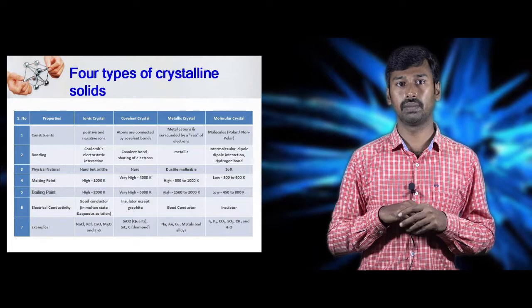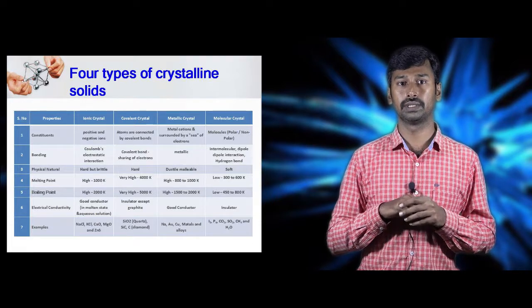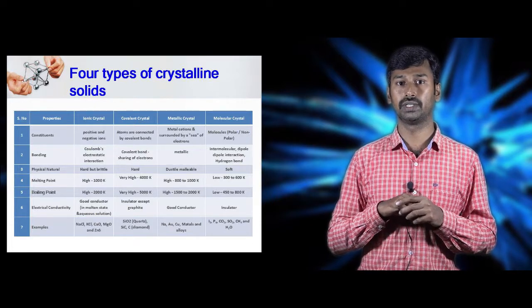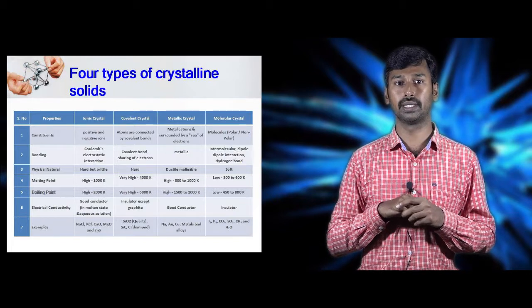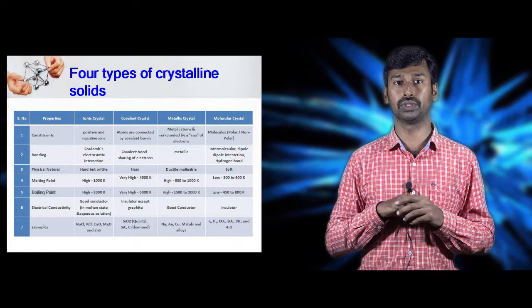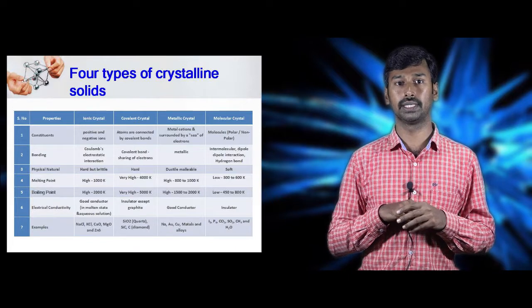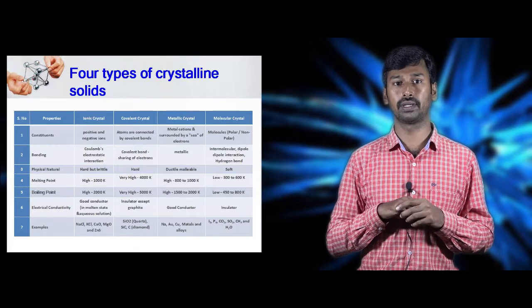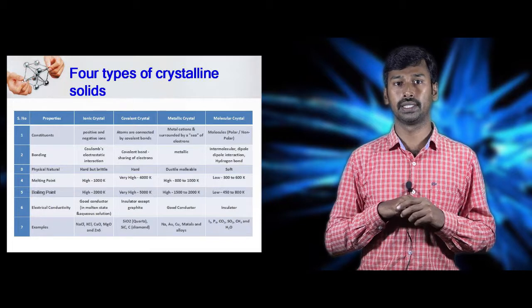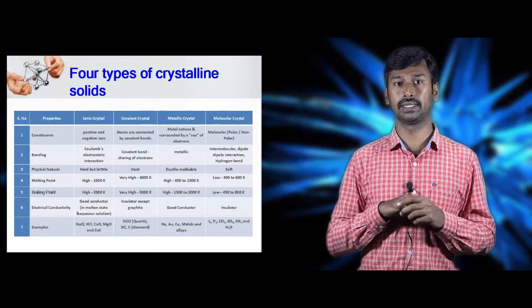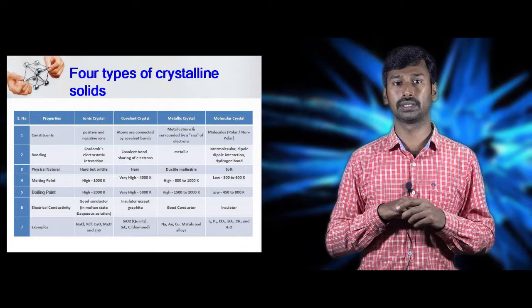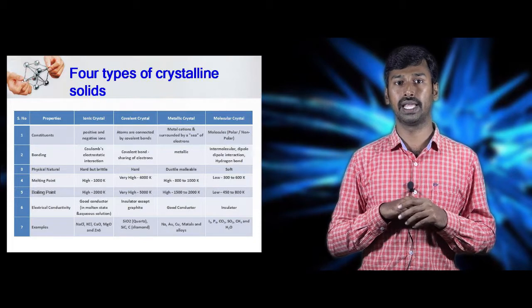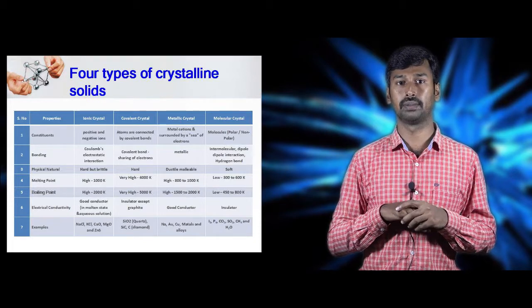Next we will see the boiling and melting points, which are listed in this table. Then we will see the electrical conductivity. Ionic crystals are good conductors in molten and aqueous solutions. Covalent crystals are insulators except graphite. Metallic crystals are good conductors of electricity and heat. Molecular crystals may be insulators. Examples are listed in this table.